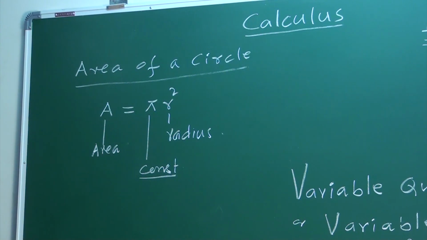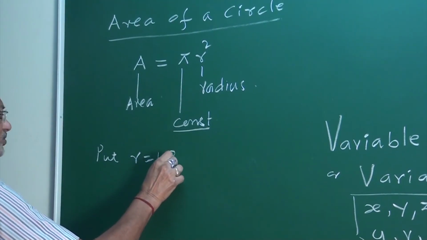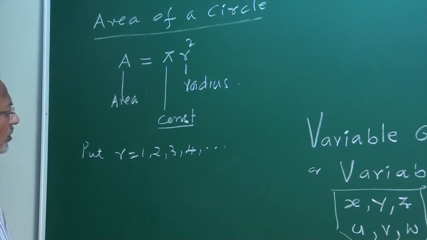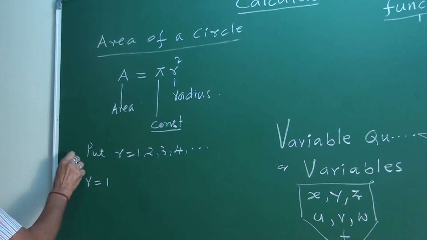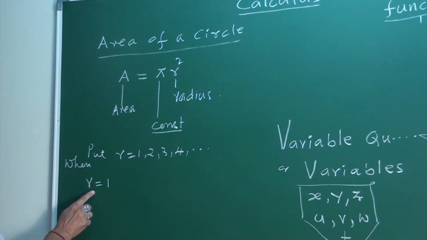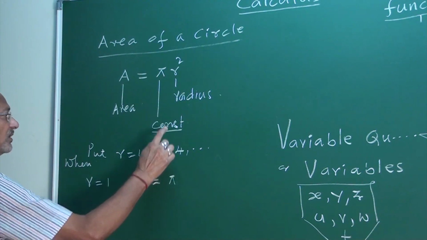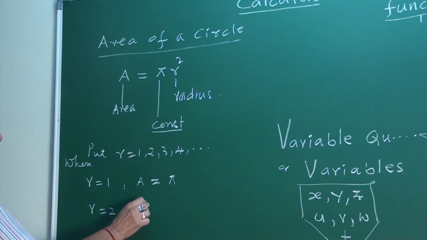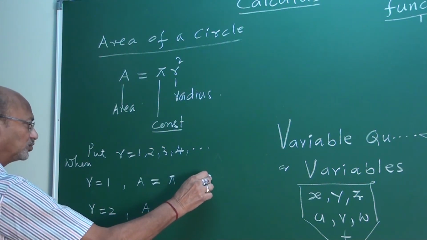Yes, my friend. What do I do? I give values for r. Put r equal to 1, 2, 3, 4. I am changing these values. When r is 1, what about A? It is pi. Why? 1 square is 1. When r equal to 2, what is the value of A? This is 4 pi square units.